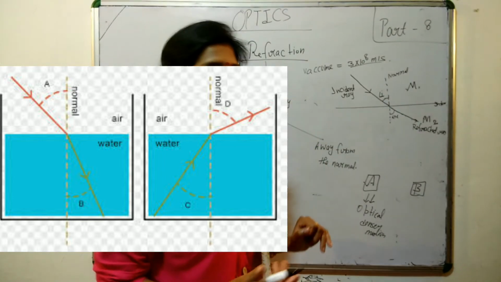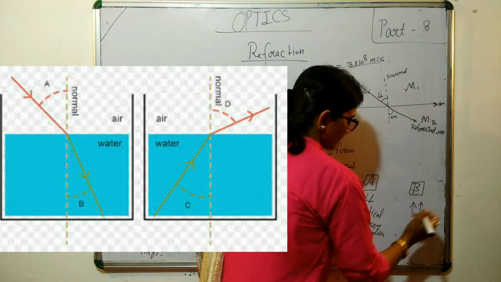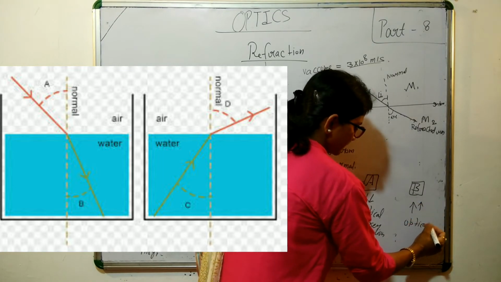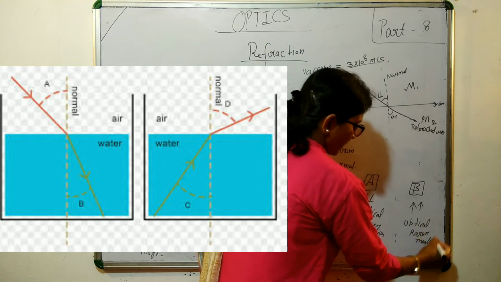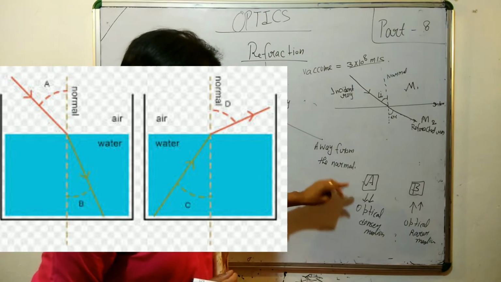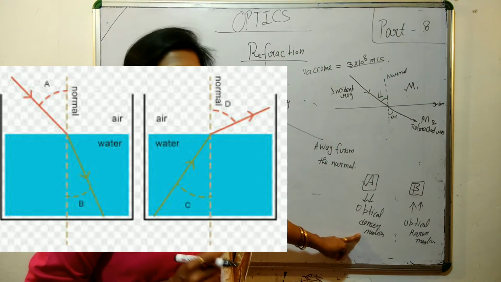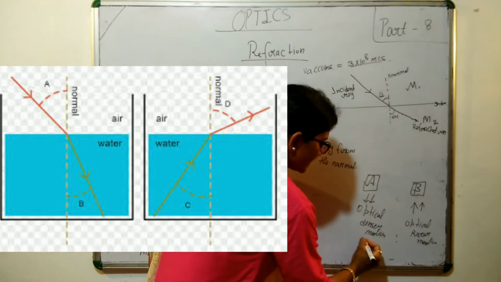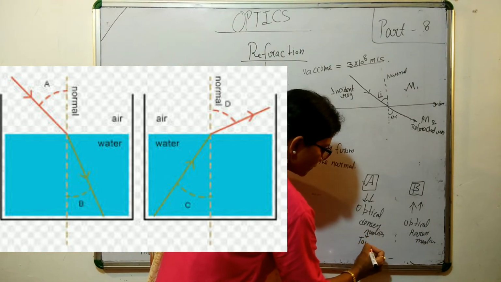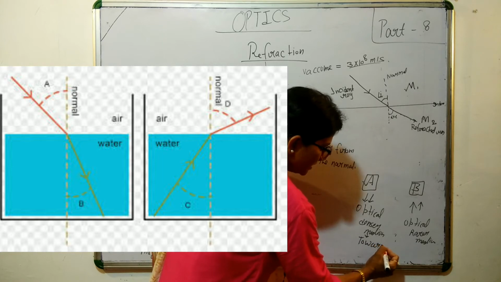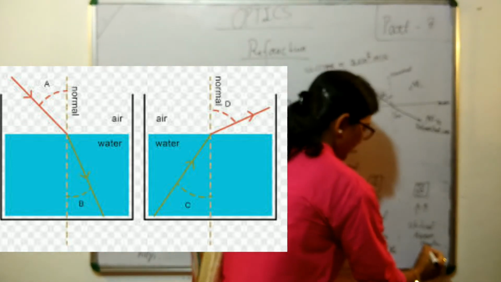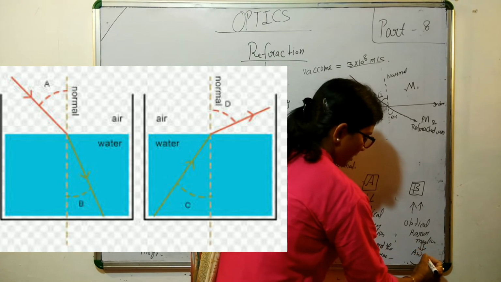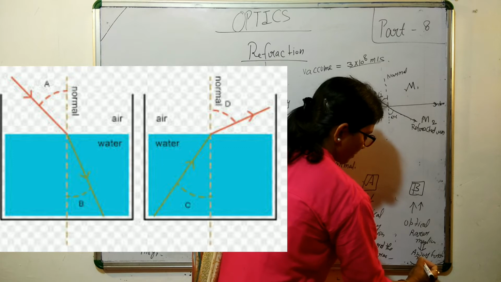And if the speed of light increases, then it is the optically rarer medium. If the light enters the optically denser medium, then it moves toward the normal. And if it enters the rarer medium, then it moves away from the normal. Clear?